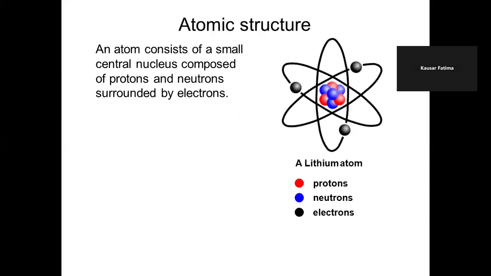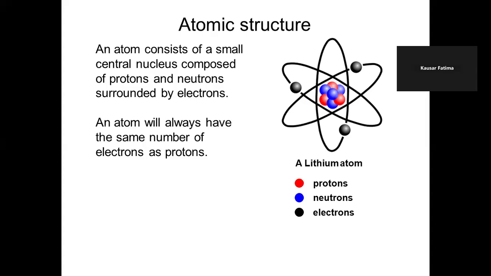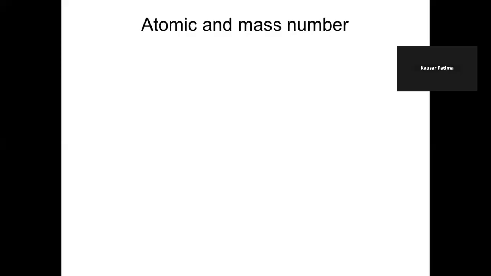Atomic structure. An atom consists of a small central nucleus composed of protons and neutrons surrounded by electrons. Here, the lithium atom is shown, which has 3 protons, 4 neutrons and 3 electrons. The atom will always have the same number of electrons and protons if it is neutral, and neutrons can be either equal to the protons or maybe greater.